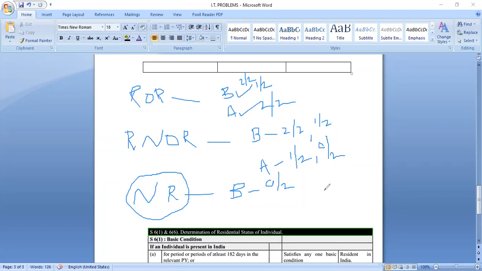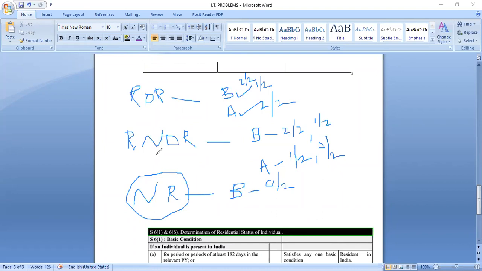Remember, residential status does not depend on the citizenship of the individual. He may be American, he may be a foreigner or Indian. It doesn't matter. If he is a ROR, he has to pay tax on Indian income and foreign income, both, whatever his citizenship.